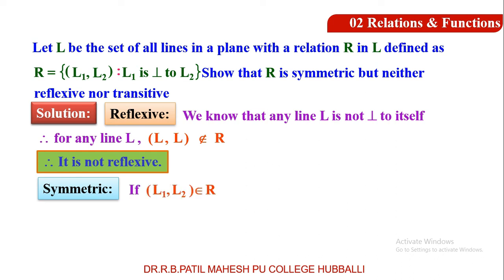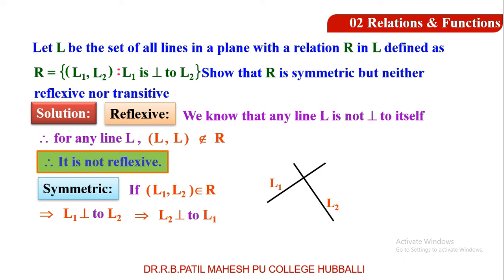Symmetric. If (L1, L2) belongs to R, that is L1 is perpendicular to L2. You can see the diagram here. L1 is perpendicular to L2. You think, is L2 perpendicular to L1? Definitely in the diagram you can see L2 is also perpendicular to L1.